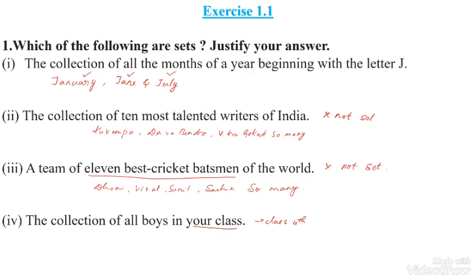Up to 1 year of your admission, the collection of the boys does not change. So we have to say the count of those boys is well defined. That is, the collection of all the boys in our class is known and can be counted. So it is well defined. That's why it becomes a set.